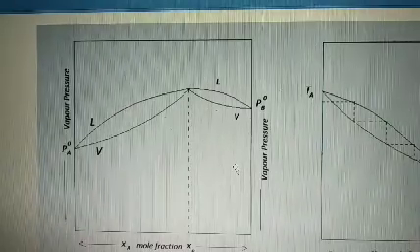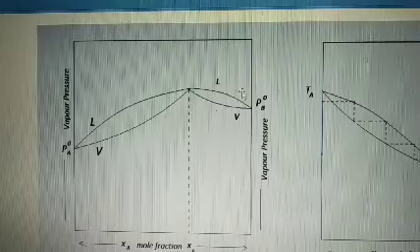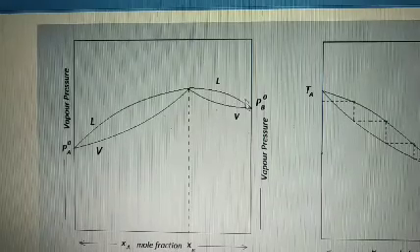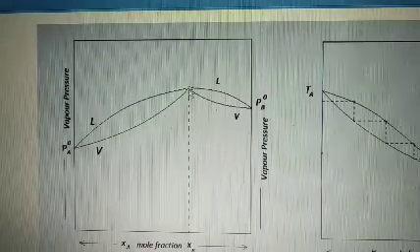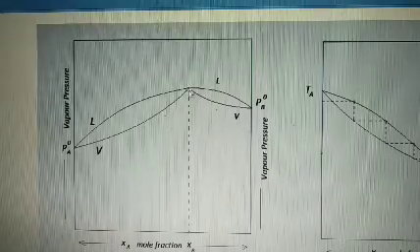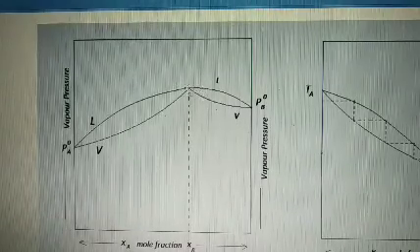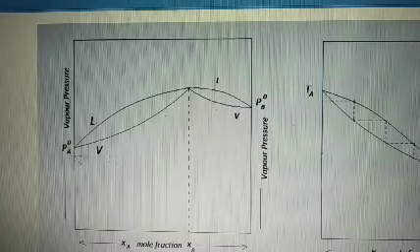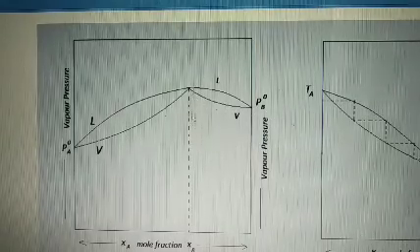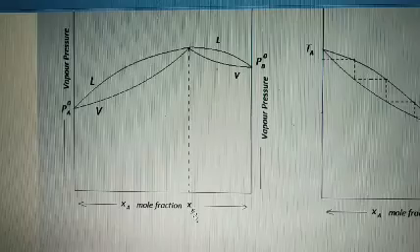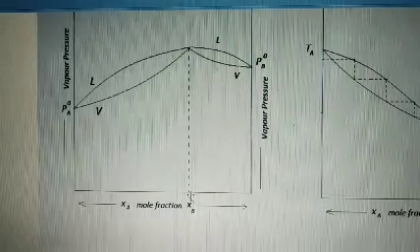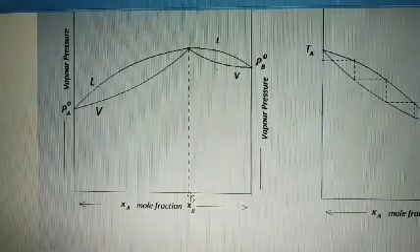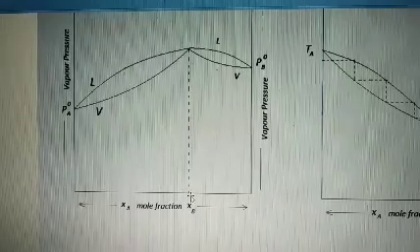So vapor pressure along one side is for the A component, and vapor pressure for the second component. This is a positive deviation from Raoult's law, and the deviation is large, so there is a hump in the line. That hump indicates that the vapor pressure is more than the vapor pressure of the individual components, A and B, for a particular composition which is shown by a dotted line here. So this corresponds to some composition of A to B for which the vapor pressure is higher than these two.